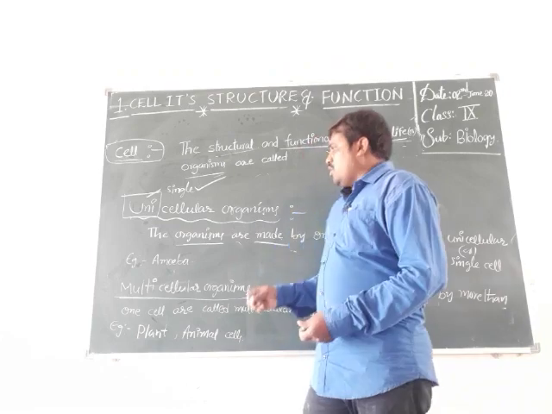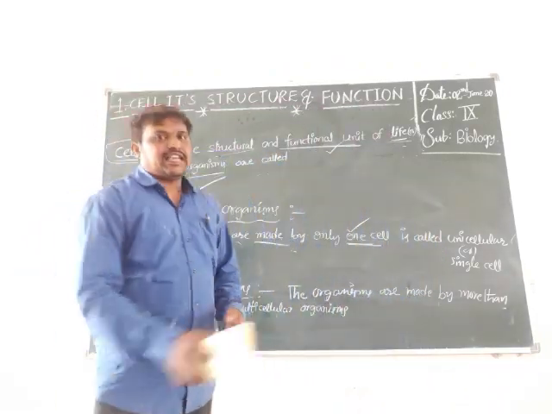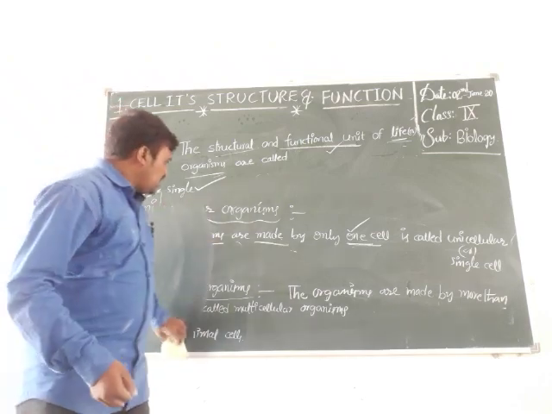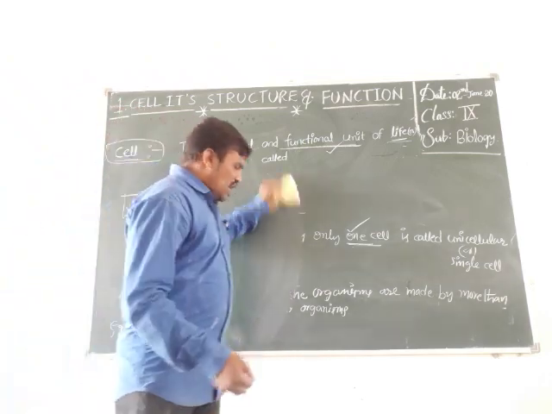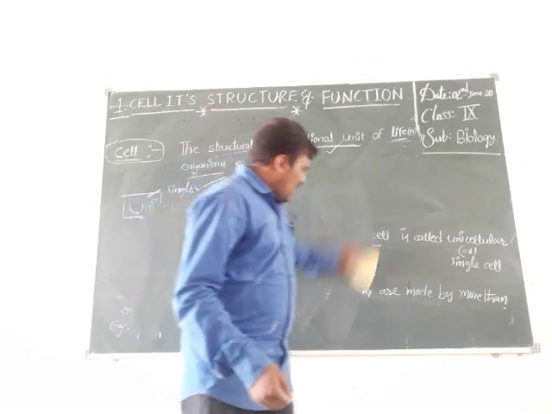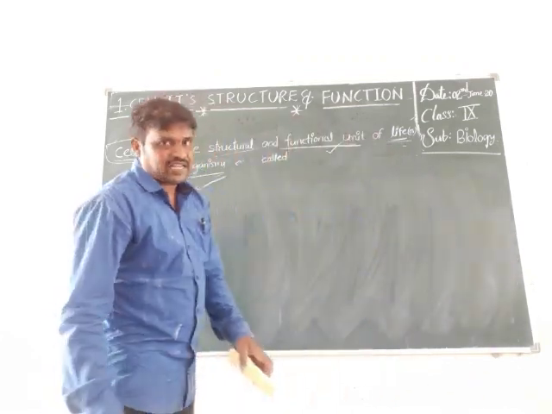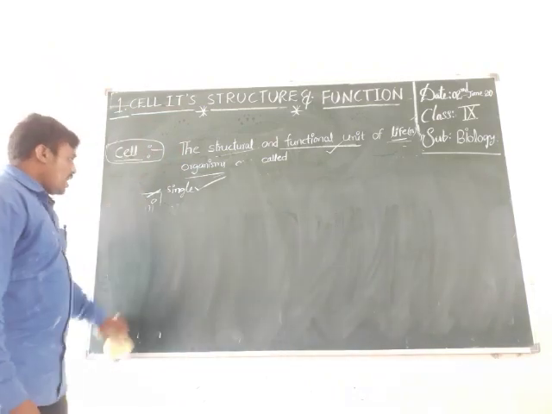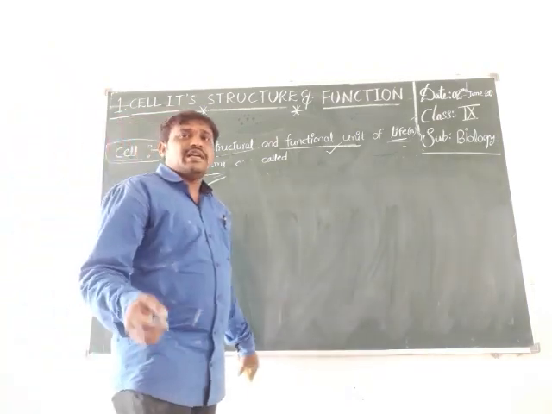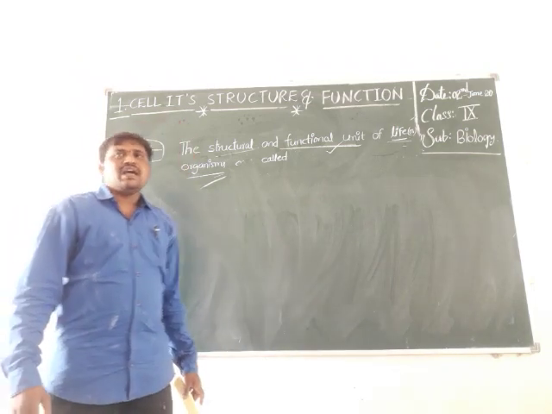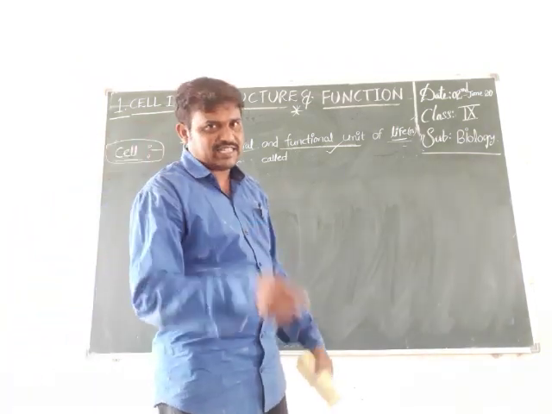So we conducted lab activities in 8th standard. Once again, recall it. The onion peel cells are observed under the microscope. What is the shape of onion peel cells, and what is the shape of cheek cells?